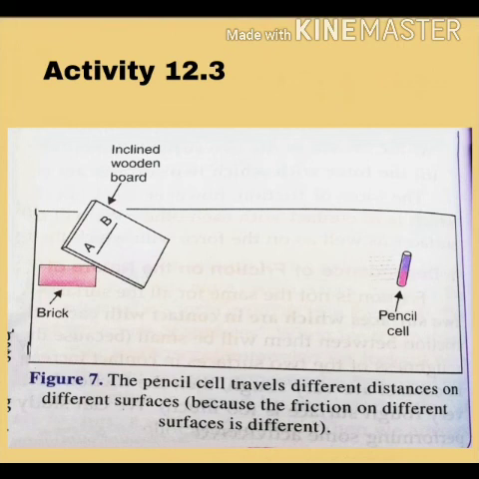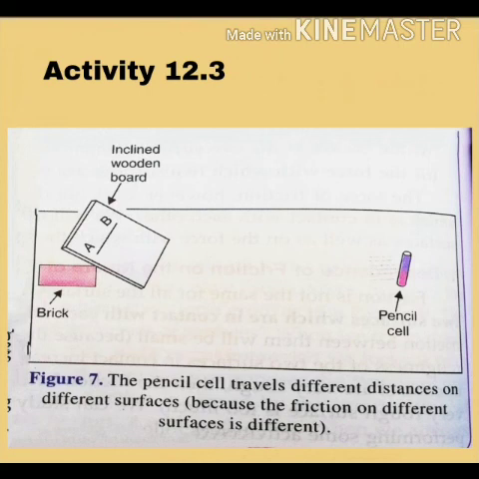Now what do you think you are going to find over here? When there was nothing, simply on the floor, you drop this pencil cell, it covers more distance. When you spread a piece of cloth, it covers comparatively less, and when you spread the layer of sand, the distance covered decreased further.